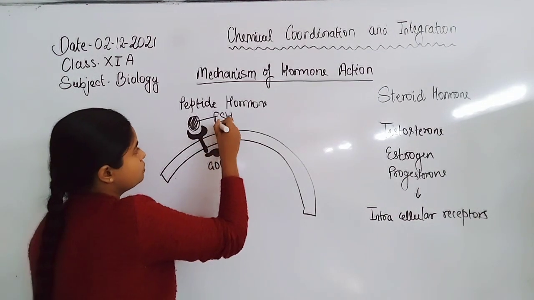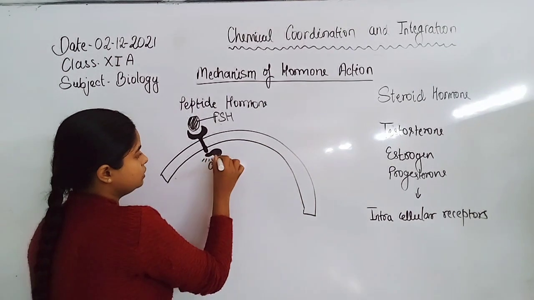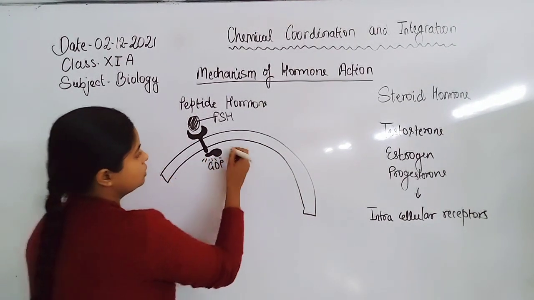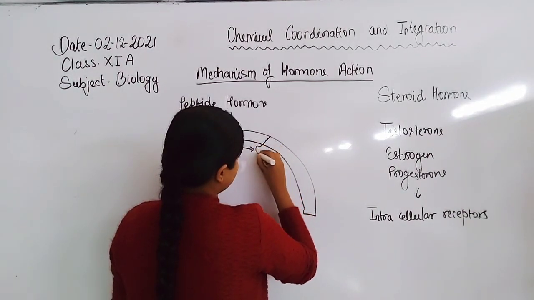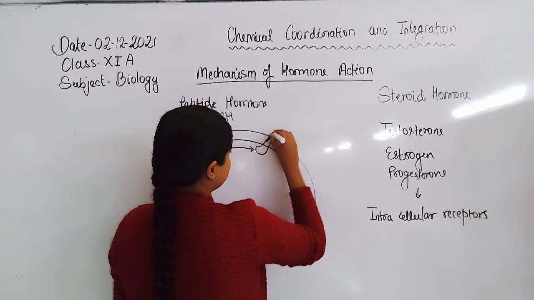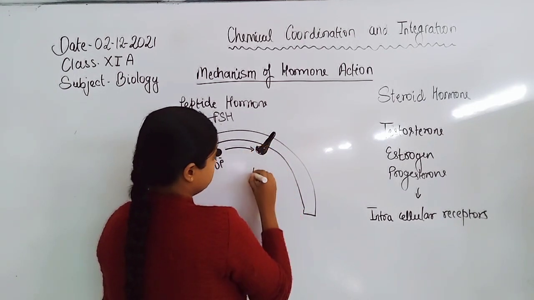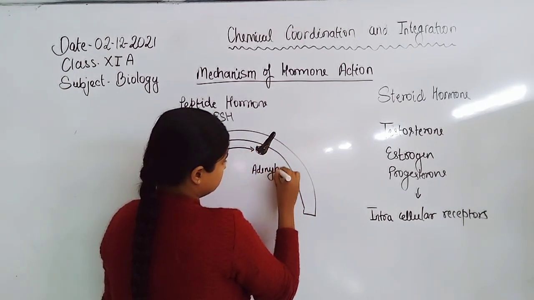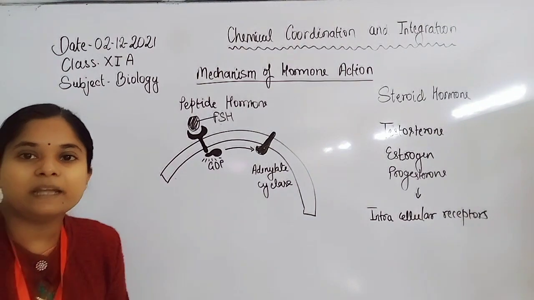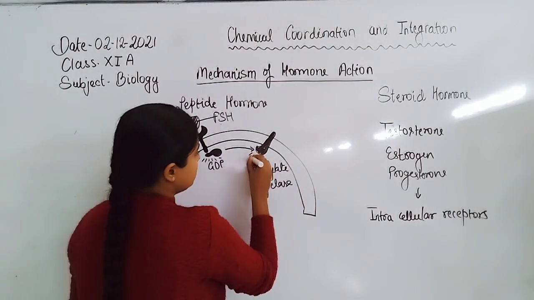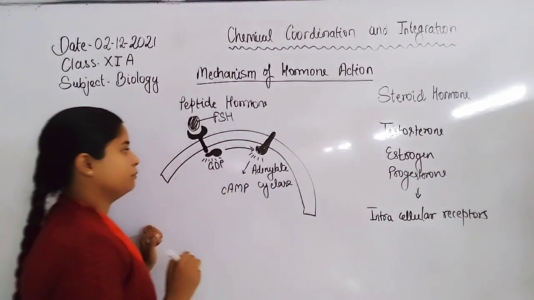When FSH binds with the cell, the G protein gets activated and binds with adenylate cyclase. When adenylate cyclase is activated, it generates cyclic AMP, cAMP.